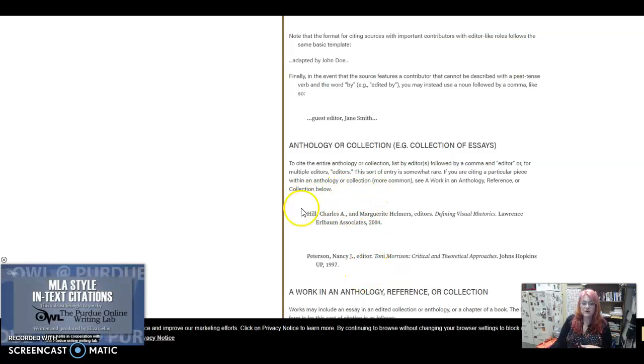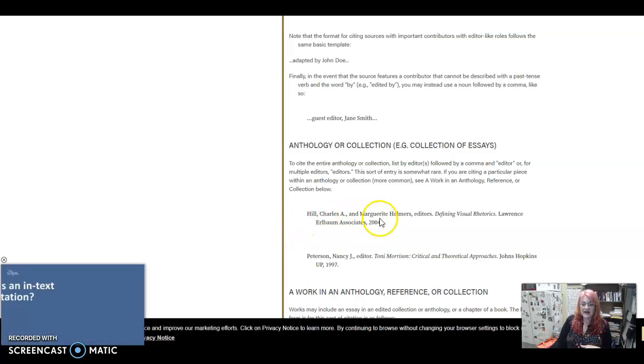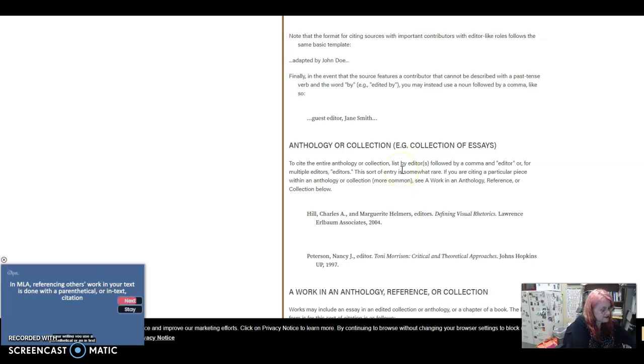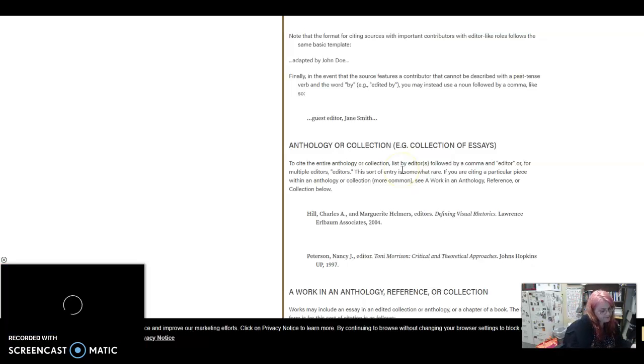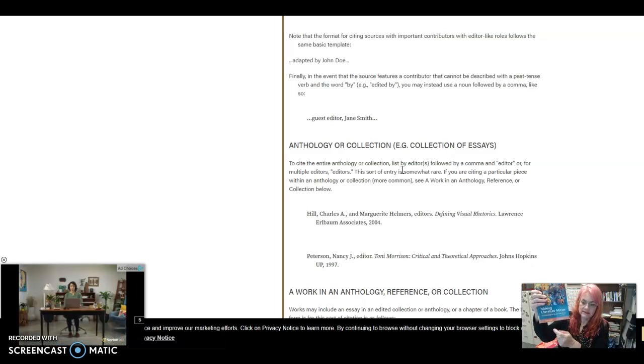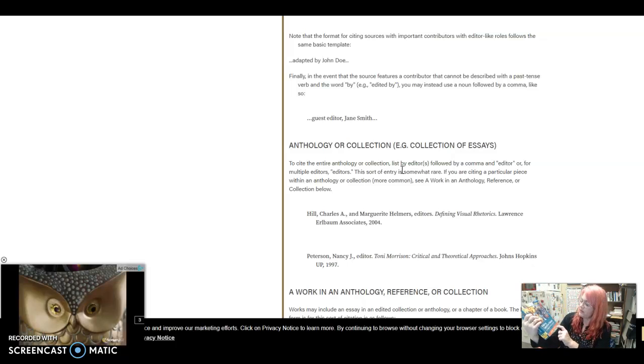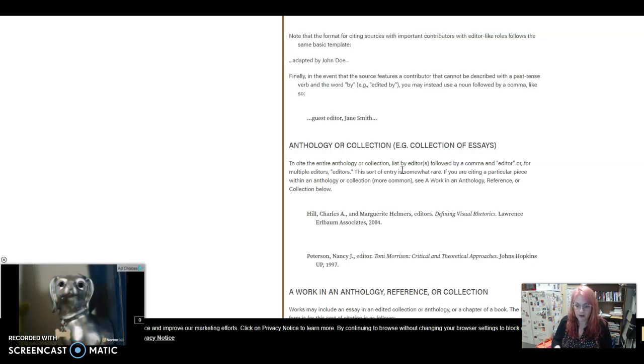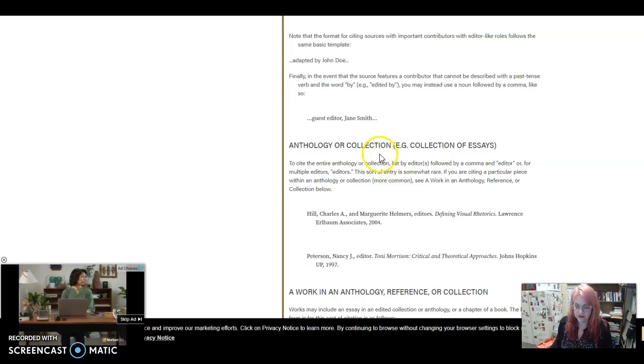So this is what it would look like if you were citing the entire anthology. It's the editors. You always use the editors who are listed on the front of our textbook. So for us, I have the textbook right here. If you can see, that's these two guys right here, John Schlib and John Clifford. Always use the order in which they're listed on the book too. It matters.